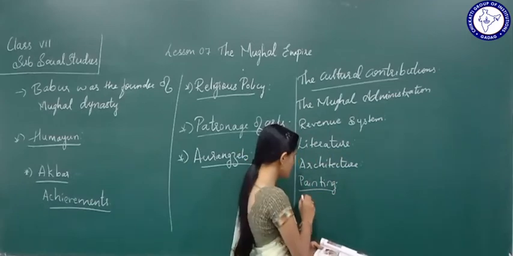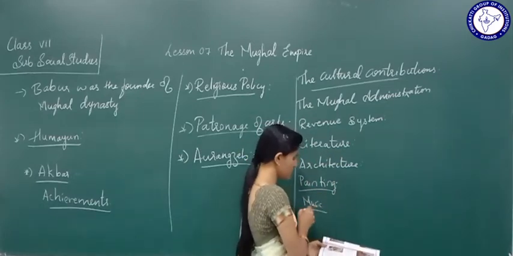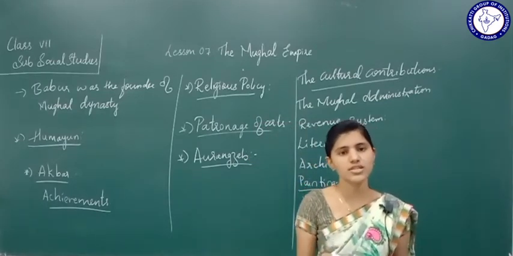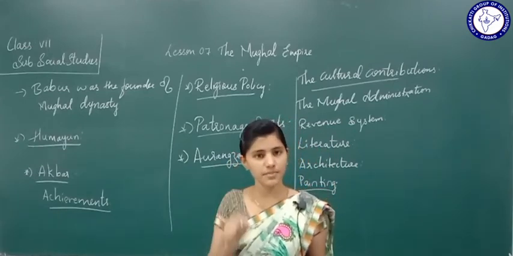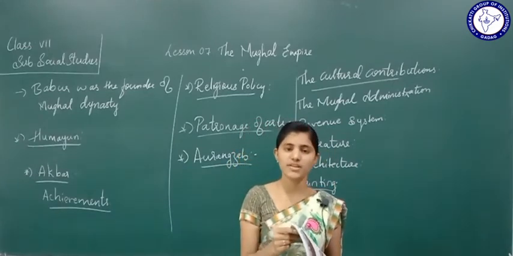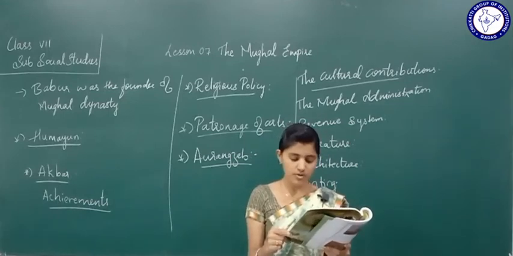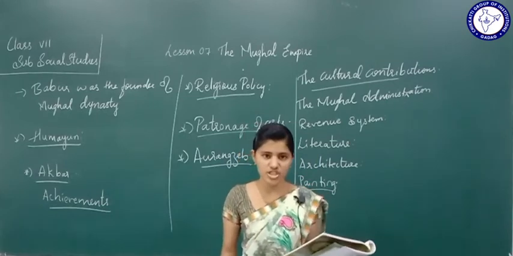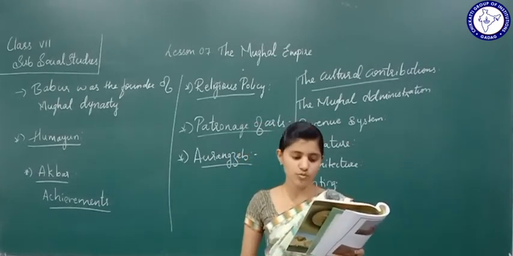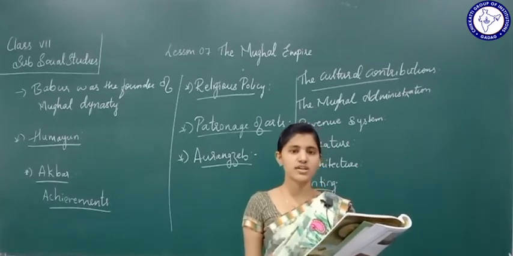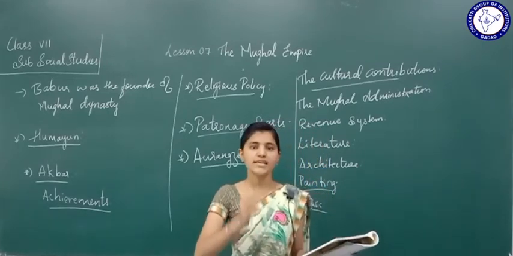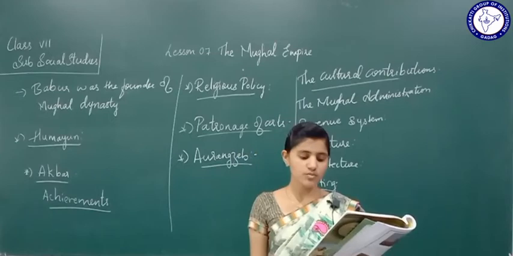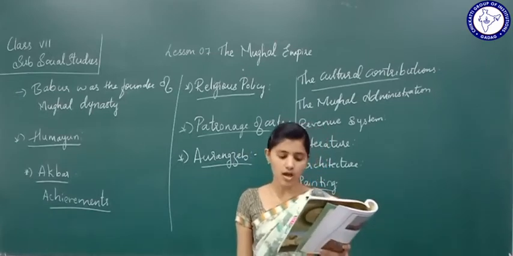Next comes music. Music received special patronage during Akbar's reign. The large number of musicians in his court were divided into 7 groups, and each day a particular group gave a musical recital. Tansen was the most remarkable musician of Akbar's court.